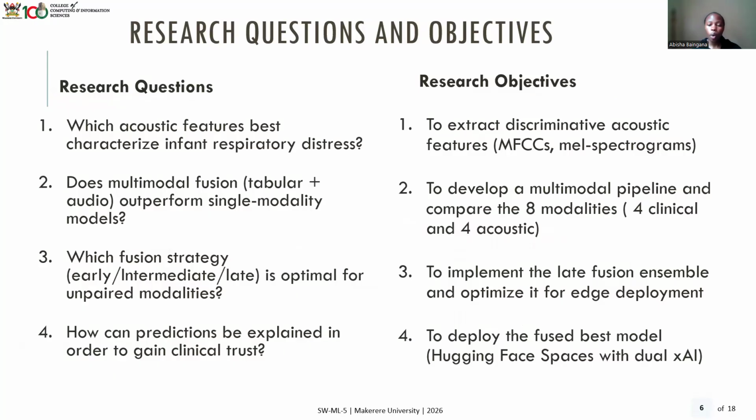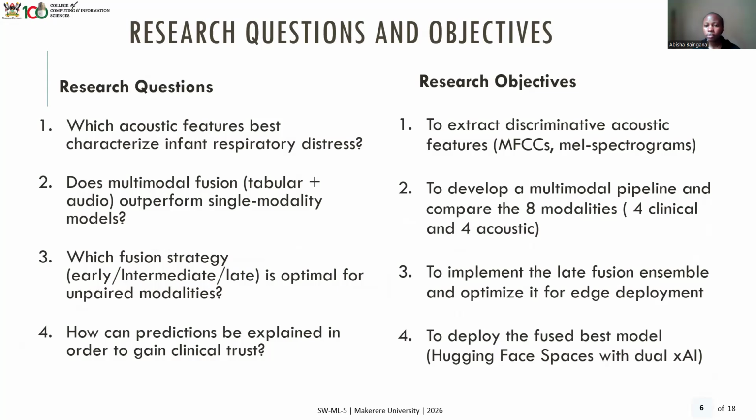Our questions being, what are the acoustic features that best characterize infant respiratory distress? And when we look at fusion, does multimodal fusion outperform single modality models? Which fusion strategy is best or optimal for unpaired modalities? How can predictions be explained in order to gain clinical trust?